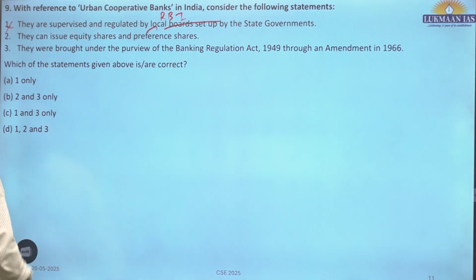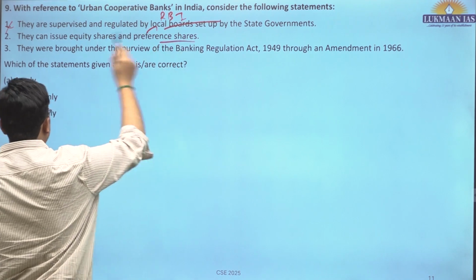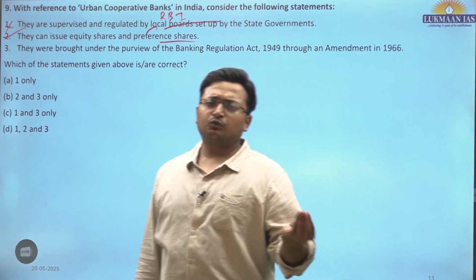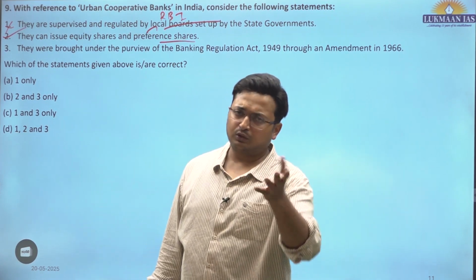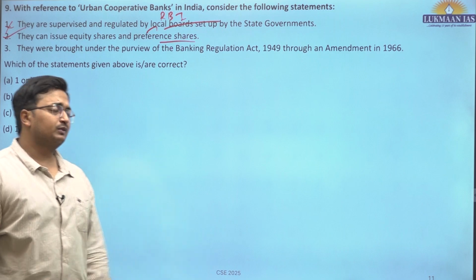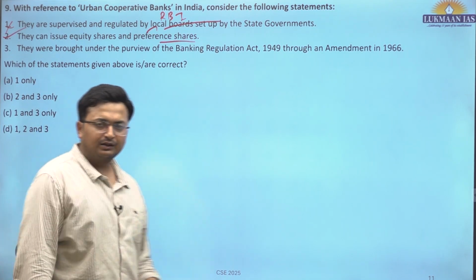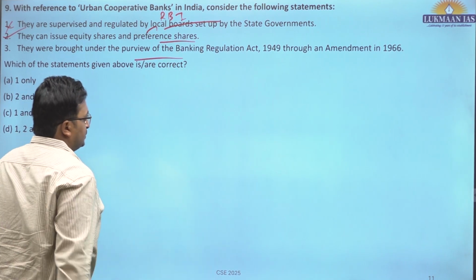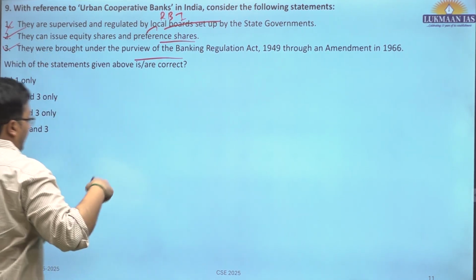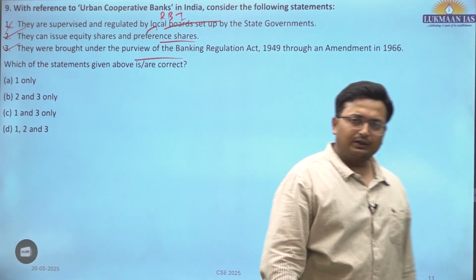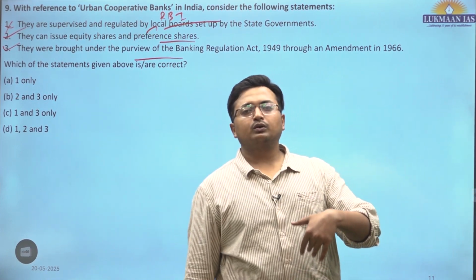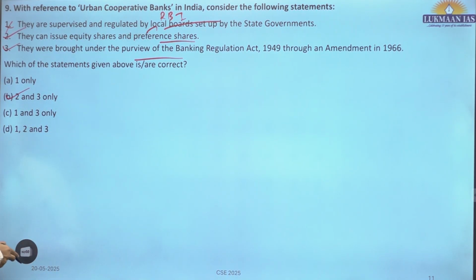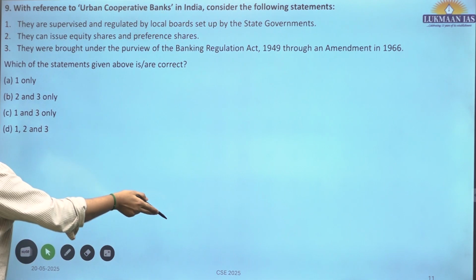So first is incorrect. They can issue equity shares and preference shares. This is correct. What are equity shares and preference shares? You go and read in the capital market. Equity shares give you the voting right, but preference shares do not give you the voting right. This is the plain difference between these two types of shares, but both of them can be issued by the Urban Cooperative Bank. They were brought under the purview of the Banking Regulation Act through an amendment in 1966. This is correct. And a further amendment was done in 2020, and 100% purview has been given to the Reserve Bank of India. So 2 and 3 is the correct answer. B is the correct answer for this particular question.